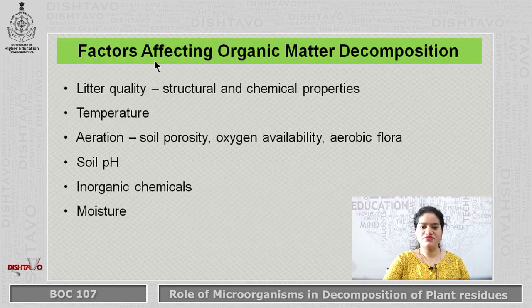Now, what are the factors which affect organic matter decomposition? That is the litter quality, that is the structural and chemical components of the litter. Then we have the temperature. Then we have the aeration, that is the soil porosity, the oxygen availability, the aerobic flora, which affect the organic matter decomposition. We have the soil pH, we have the inorganic chemicals and the moisture. If there is more moisture, there is better decomposition.